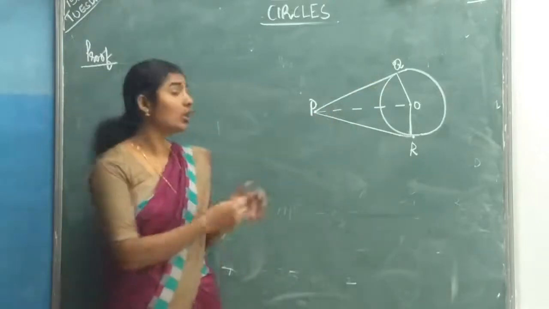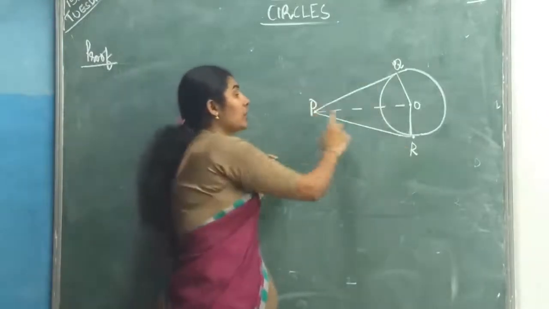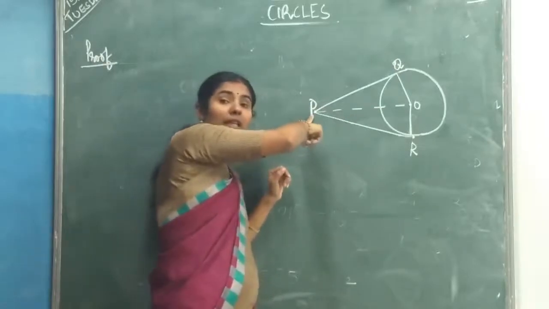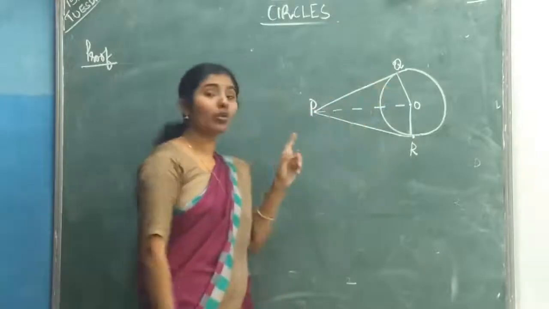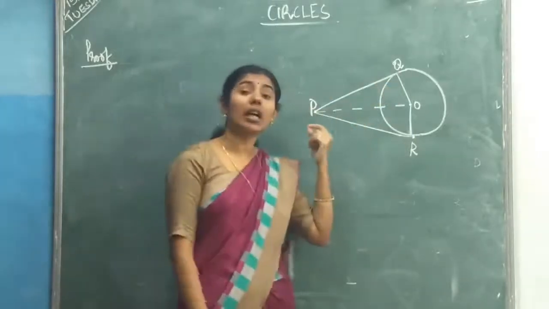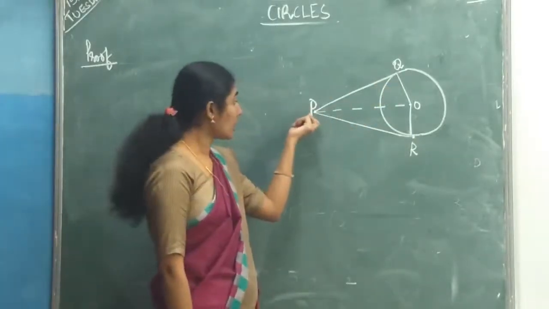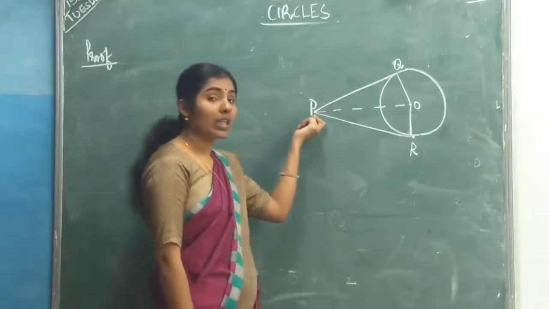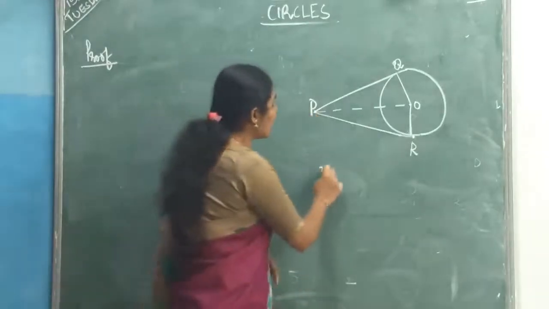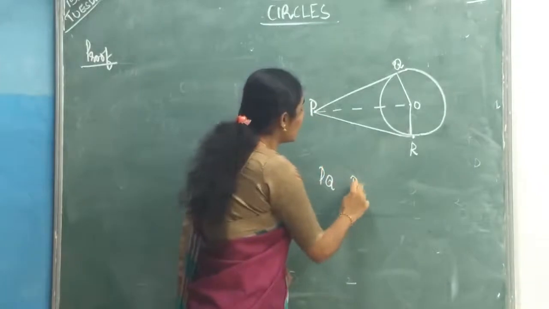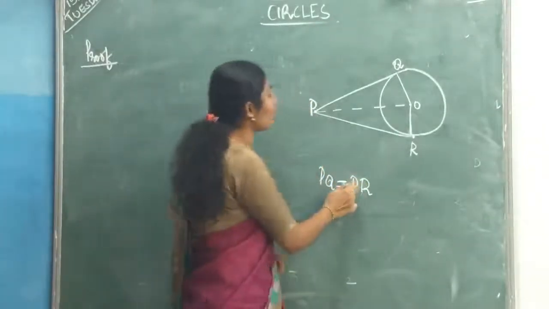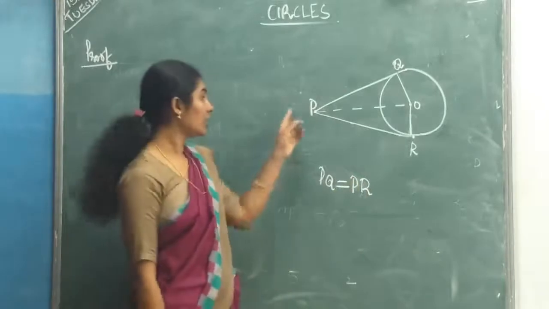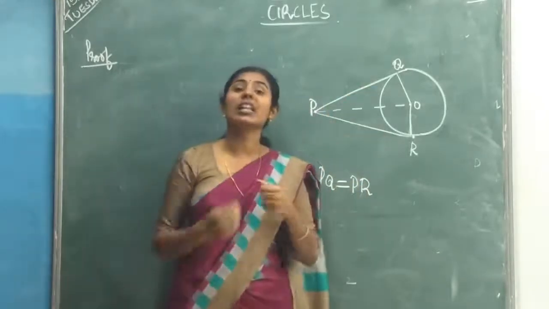So what you should do? Draw two tangents from this external point P. So which are the tangents? We can name them PQ and PR. So draw two tangents from this point P. What do you want to prove? You want to prove PQ equal to PR. These two tangents' lengths are equal.